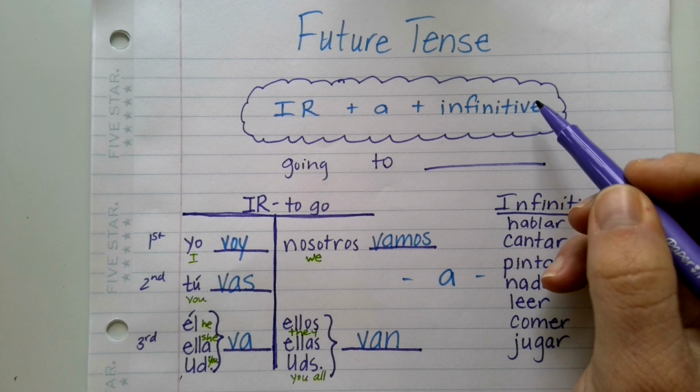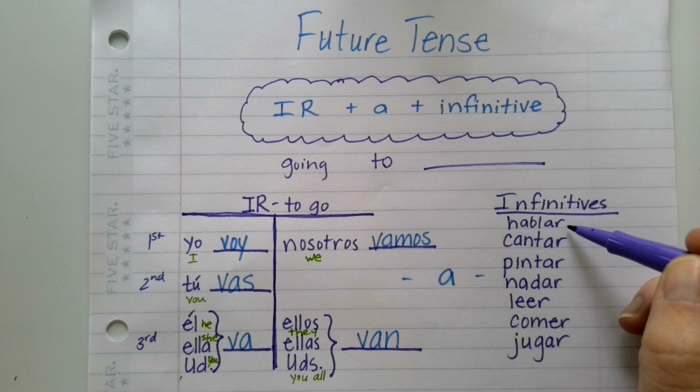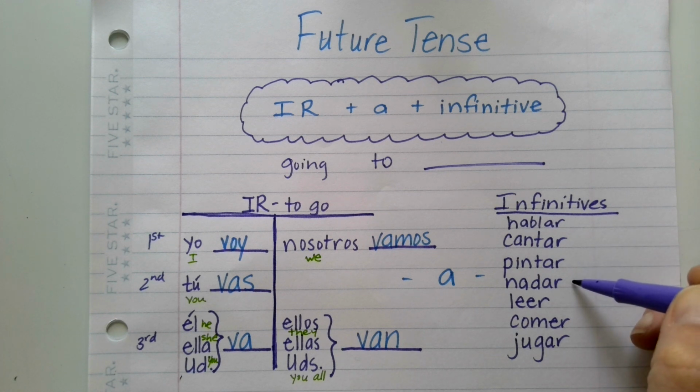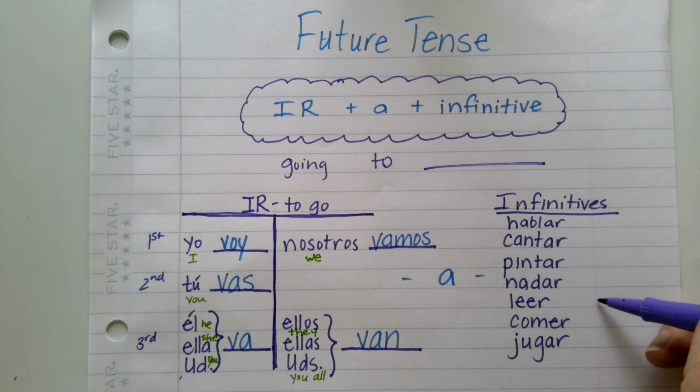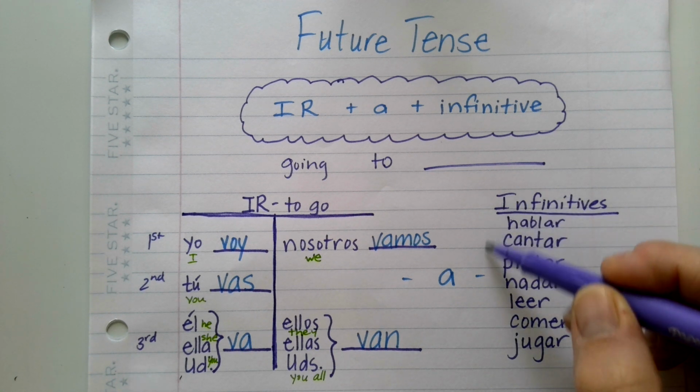And when we talk about verbs, just a quick overview, a verb is a word that shows action or a state of being, right? So, action: to talk, to sing, cantar, to sing, pintar, to paint, nadar, to swim, leer, to read, comer, to eat, jugar, to play. These are all infinitives.